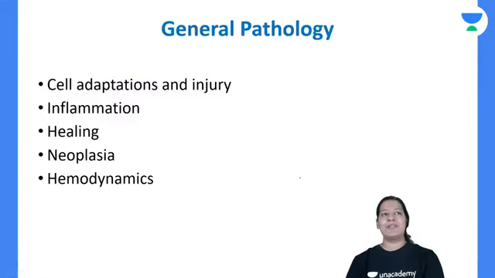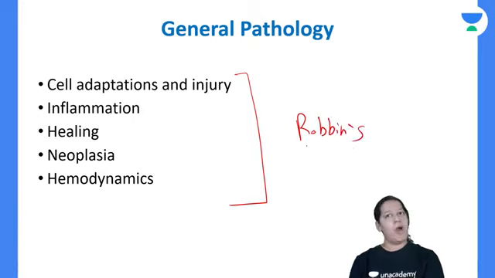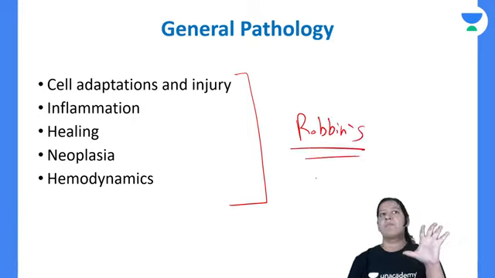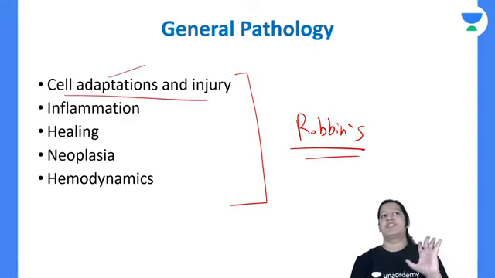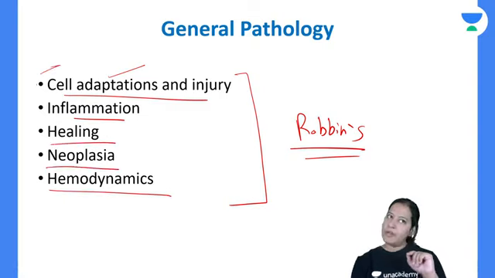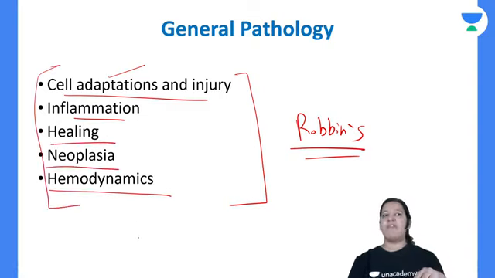Anyways, so general pathology, I will start. In general pathology, these are the 5 chapters that you must read from Robbins. There is no escape. You have to cover these first 5 chapters from Robbins out of the 10. So cell adaptation and injury, today I am going to start this chapter. Then inflammation, then healing, then neoplasia, then hemodynamics. I will go in this sequence only. So I will teach you these 5 chapters in this sequence. In the subsequent days, in the next week, I guess I will cover all this, right?